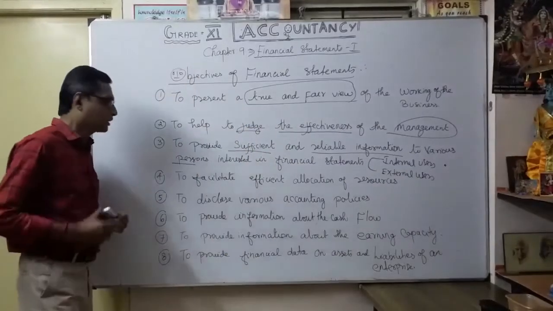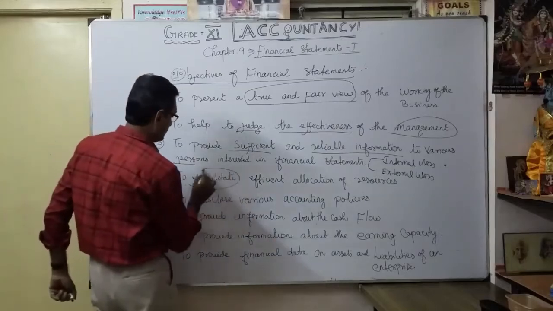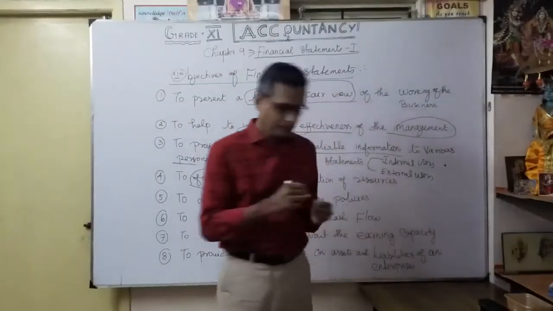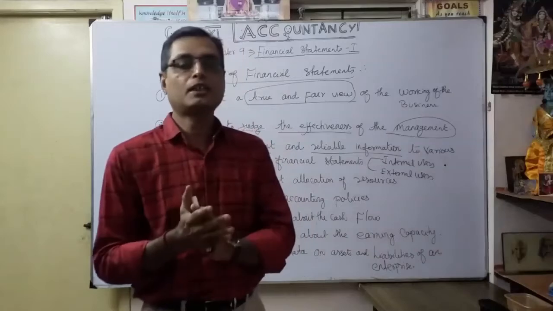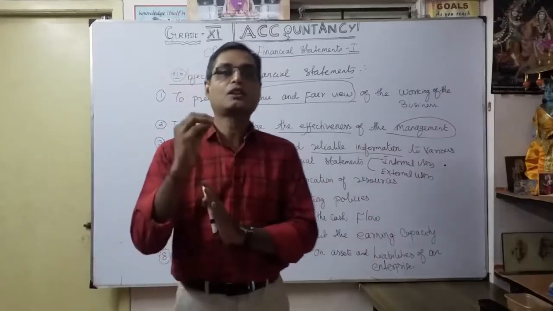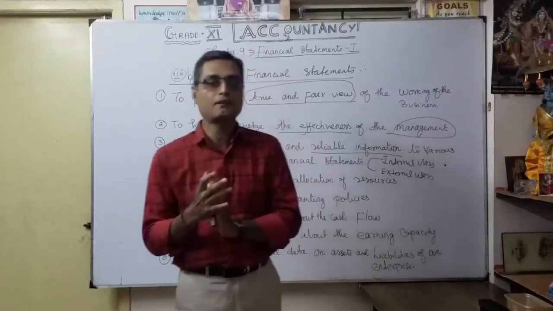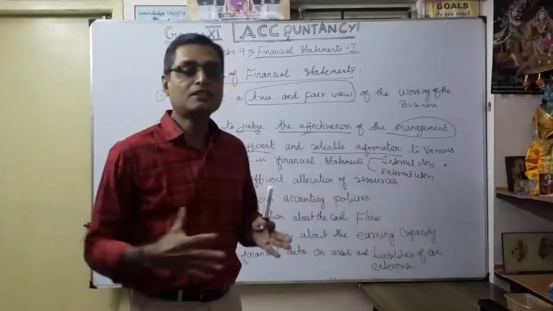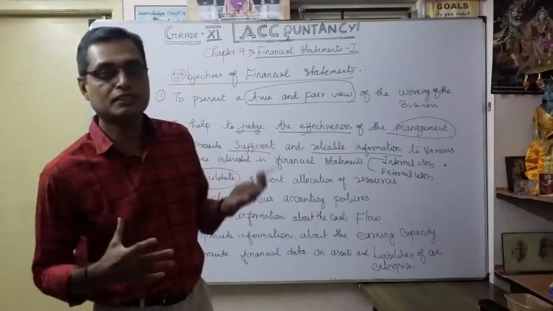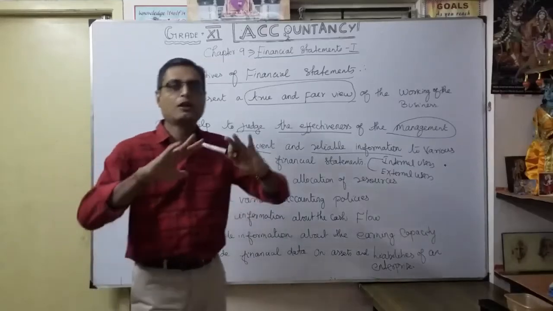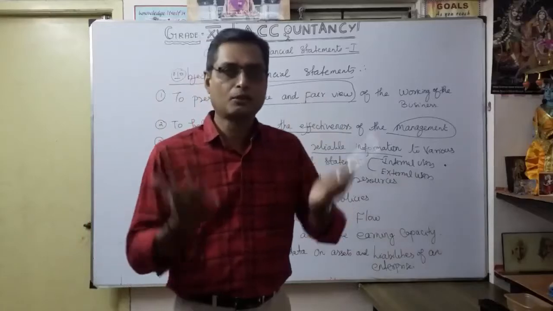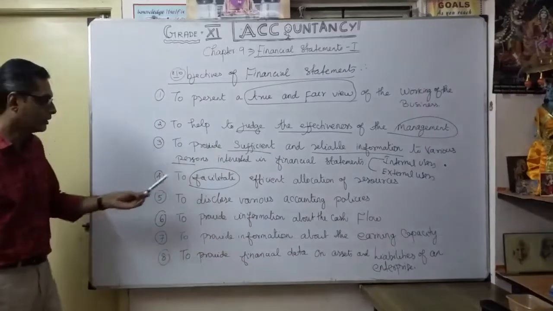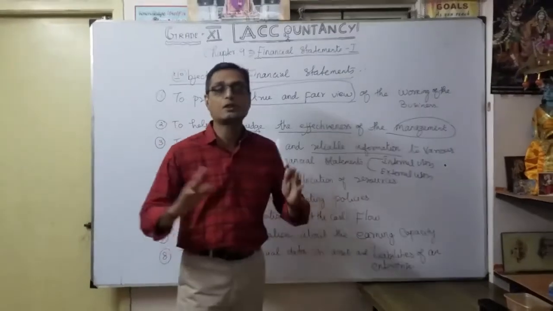Then the fourth one, to facilitate, this word is very important, to facilitate efficient allocation of resources. That means whenever capital is available, only then can we do the business. Depending upon the capital availability, we can make the allocation of resources, facilitated by the information. By comparing last year's and the previous year's financial statements, you plan how much raw material or other resources you are going to purchase. So to facilitate the efficient allocation of resources.